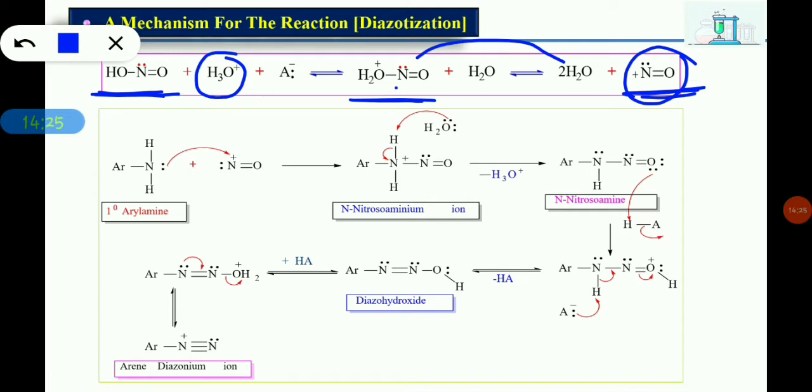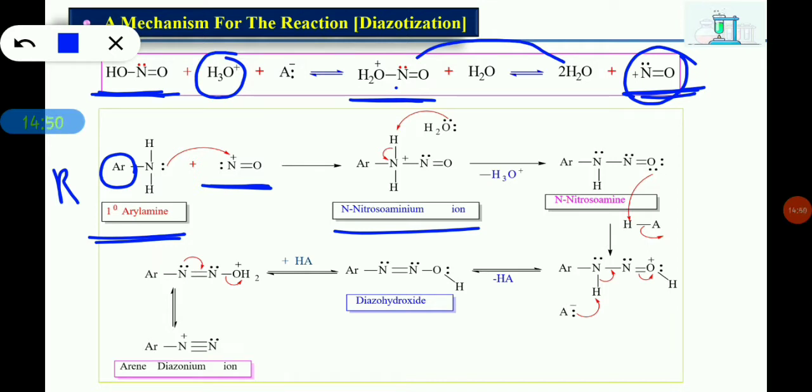Now what will happen here? You can take an aryl group or an alkyl group, both you can take. Now I'll take a primary amine. When this primary amine reacts with a nitrosonium ion, we get N-nitrosoaminium ion. Here the nitrogen of the amine gets a positive charge, for that reason it is an aminium ion.